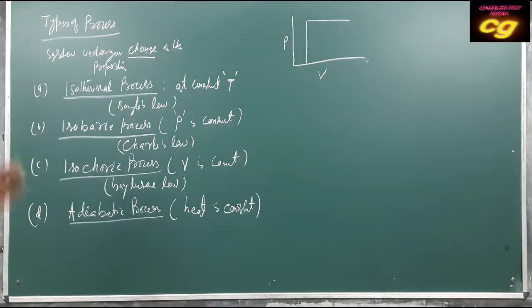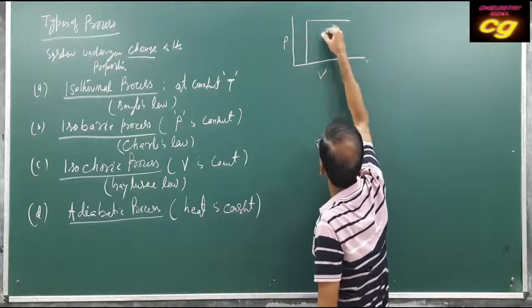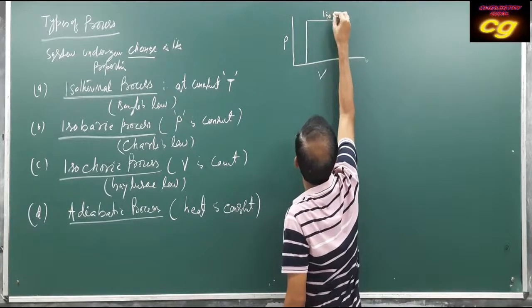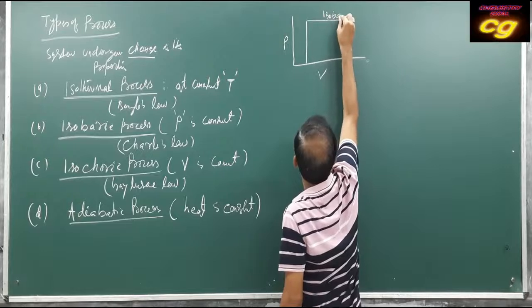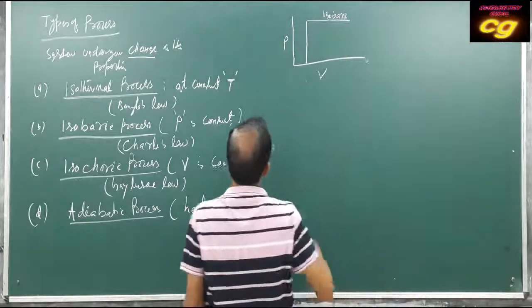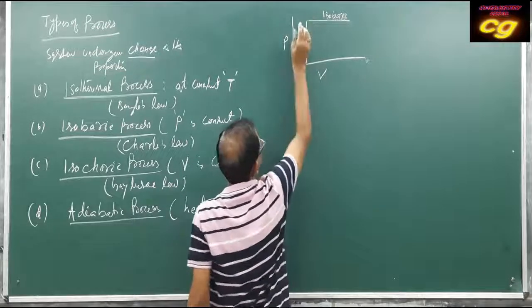So we can say this is the process where the pressure is constant. This is your isobaric process, and this is where volume is constant.